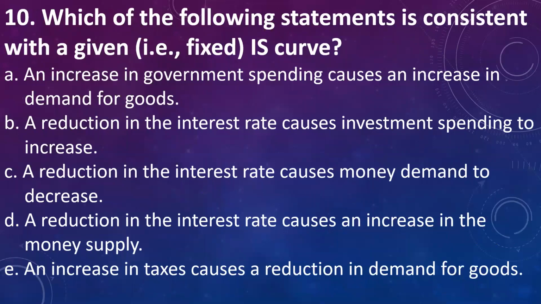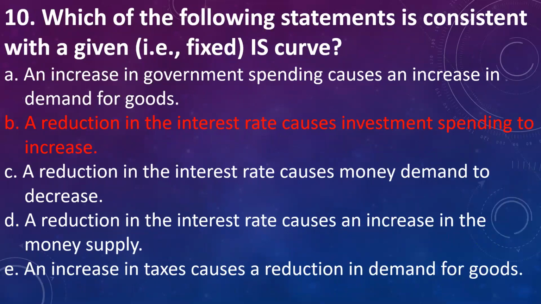Next, which of the following statements is consistent with given IS curve? A. An increase in government spending causes an increase in demand for goods. B. Reduction in interest rate causes investment spending to increase. C. Reduction in interest rate causes money demand to decrease. D. Reduction in interest rate causes an increase in money supply. E. An increase in tax causes reduction in demand for goods. Answer is B. A reduction in the interest rate causes investment spending to increase in the given IS curve.